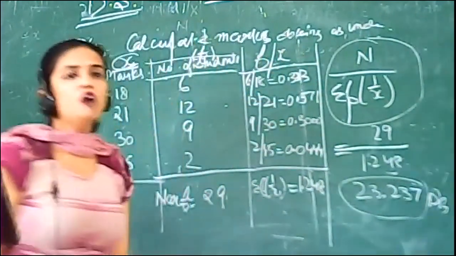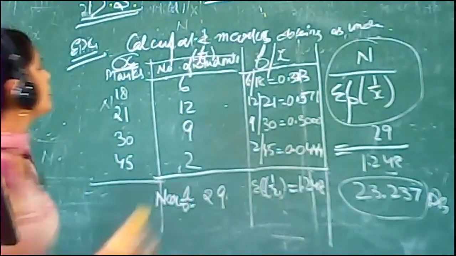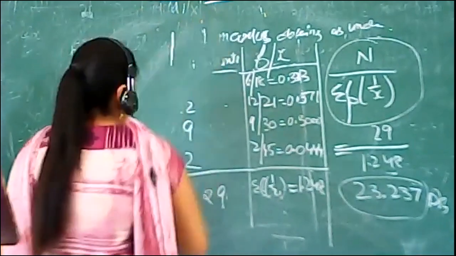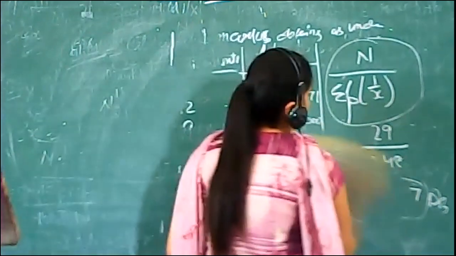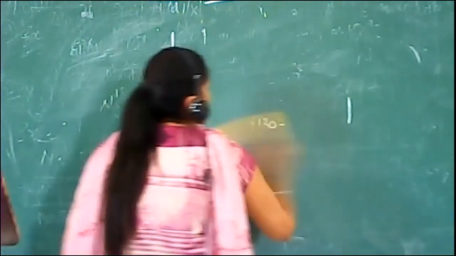So now we discuss the next series, that is a continuous series. Continuous series uses class intervals and mid values. So now let's start with the formula of the continuous series. Continuous series of the harmonic mean.